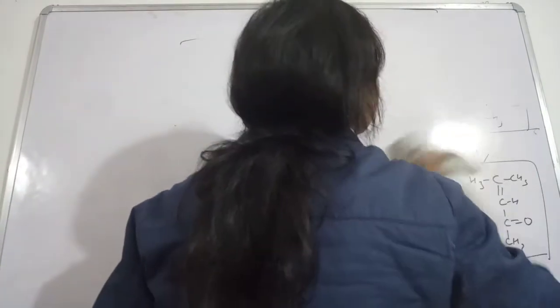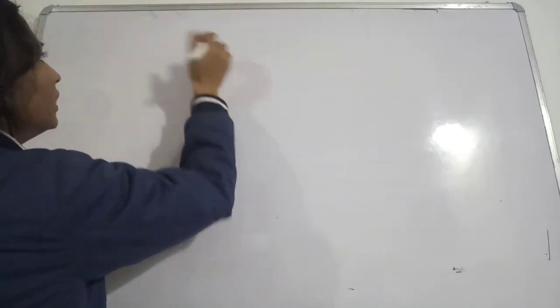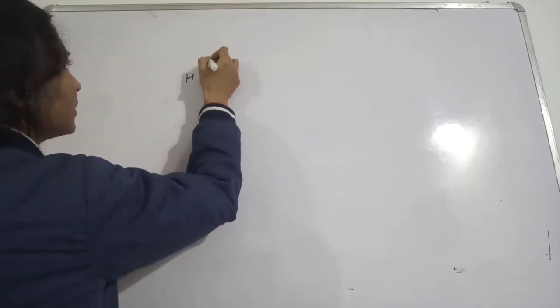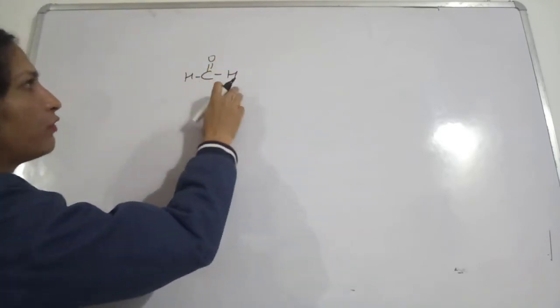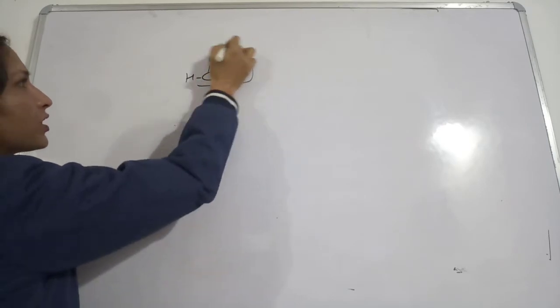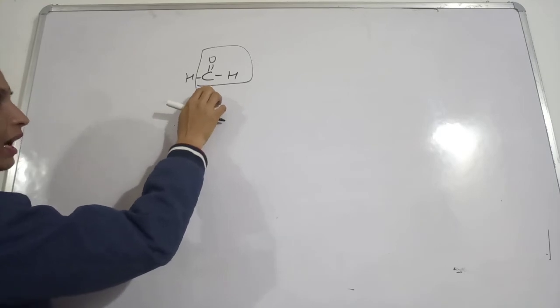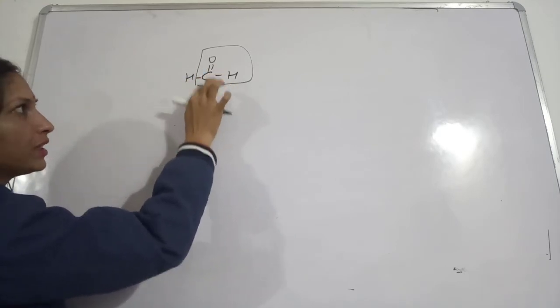Now next, Cannizzaro's reaction. For this, the condition is that alpha hydrogen should not be present in the aldehyde. Okay, so see here, suppose you are writing this aldehyde. It does not have any alpha carbon; only the functional group carbon is there, and next to it hydrogen is present. So the alpha carbon is absent in this case.